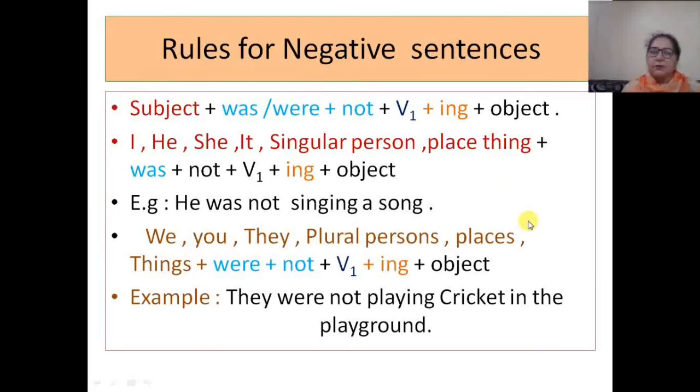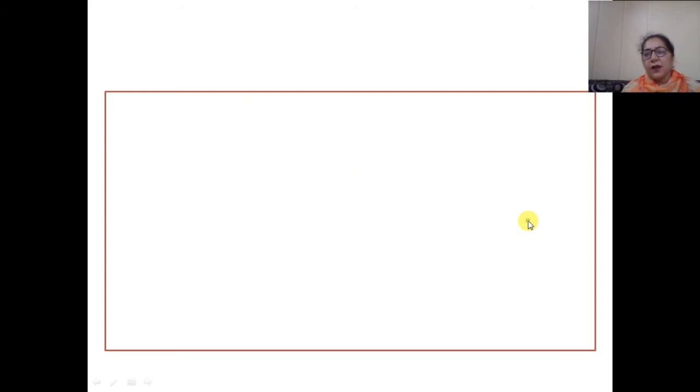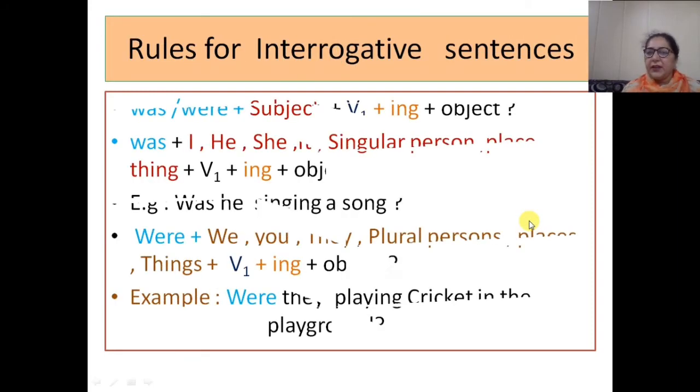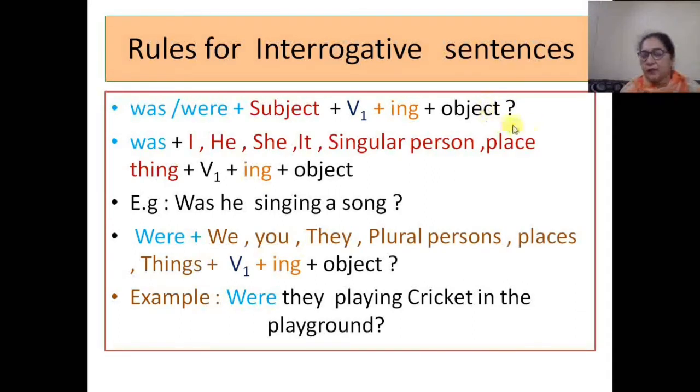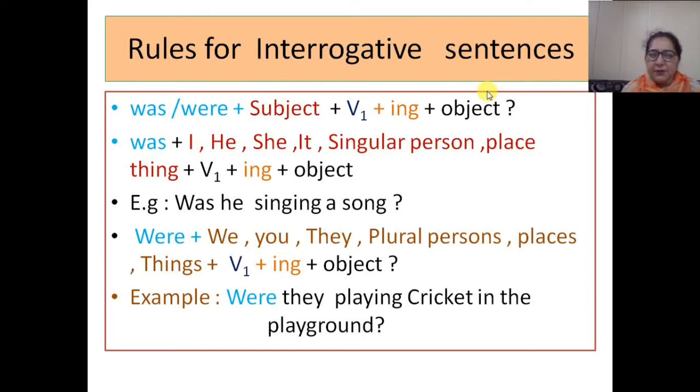Right, now I am coming to the next, that is rules for interrogative sentences. Interrogative sentences are of two types. The first one is simple. We are starting with the helping verbs was, were plus subject plus verb's first form plus ing, and we are ending these sentences with the sign of interrogation. In your language it is the question mark, right? So I am giving the examples here. The first example is, was he singing a song? And I am ending it with the sign of question mark.